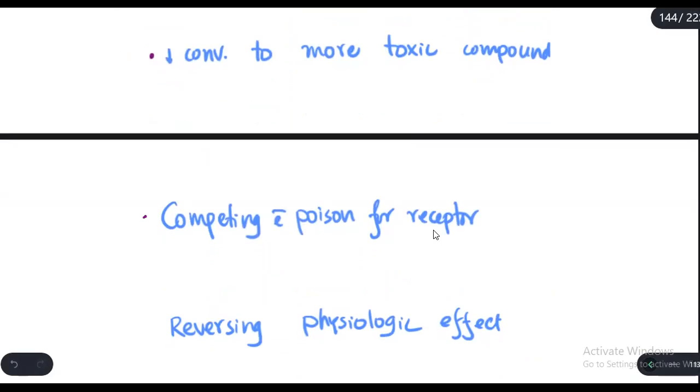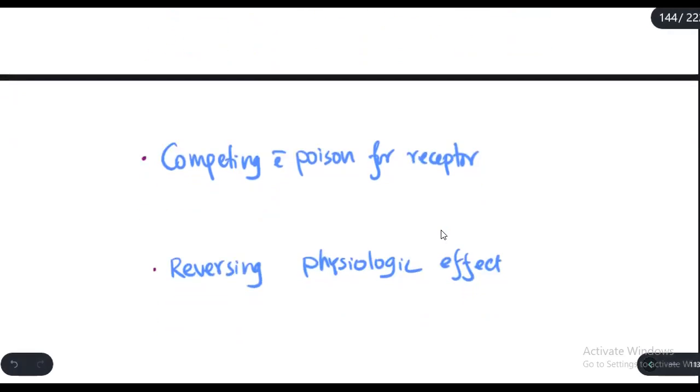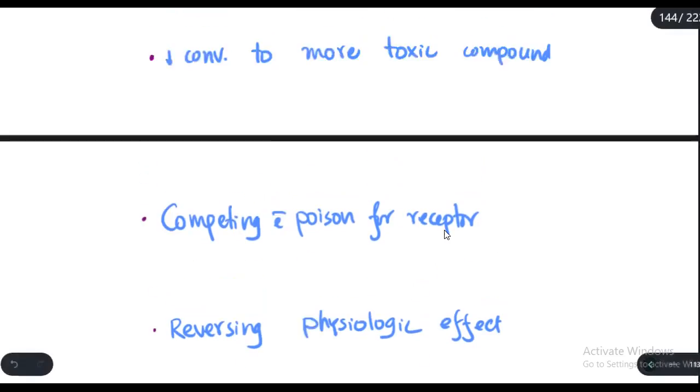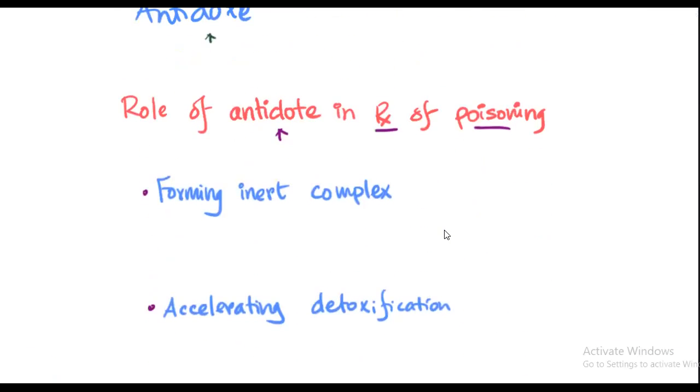They reduce the conversion of the poison to a more toxic compound. Sometimes they can compete with the poison for the receptor, such as naltrexone competing for morphine. And some antidotes are physiologic antidotes. They reverse the physiologic effect through other actions. So let's get some examples.